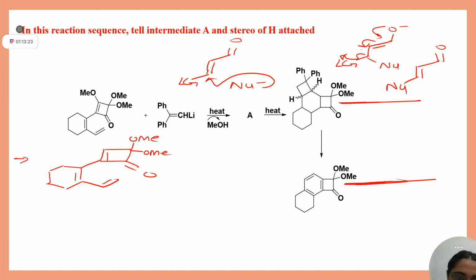Can I write directly C double bond Ph, Ph? Am I correct here, students? Because this is Li, means negative charge. This is a nucleophile. It has attacked onto here, OMe will knock off and you will get this. Clear? Yes, ma'am.